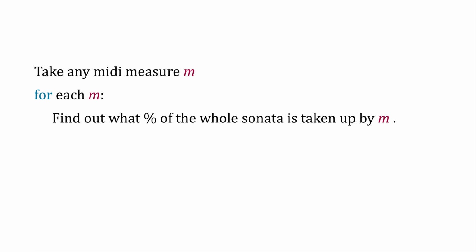First, I would grab any given measure of MIDI. Let's call it M. For each M, we can figure out what percentage of M is in the entire MIDI file. That's the same percentage of slopes we'll be grabbing from our entire list of slopes from earlier. Let's call this percentage P.